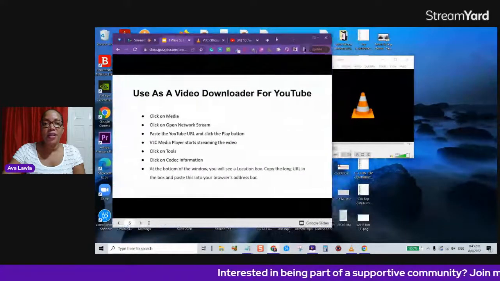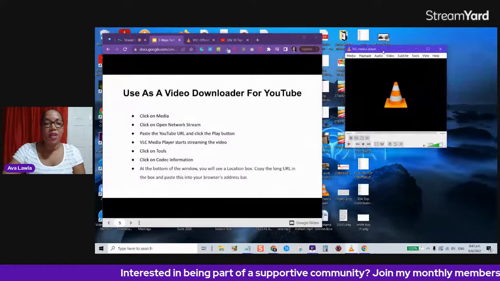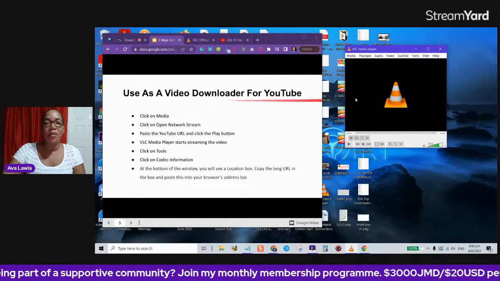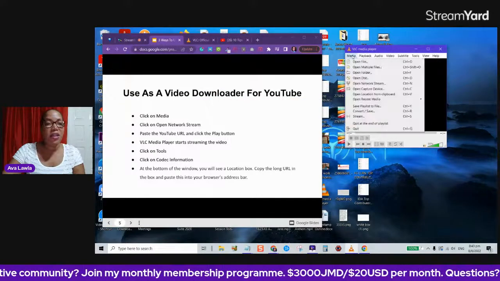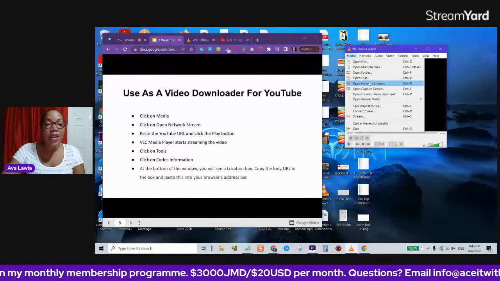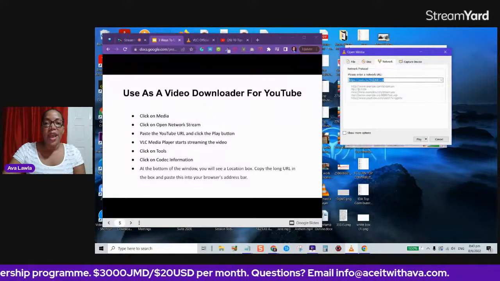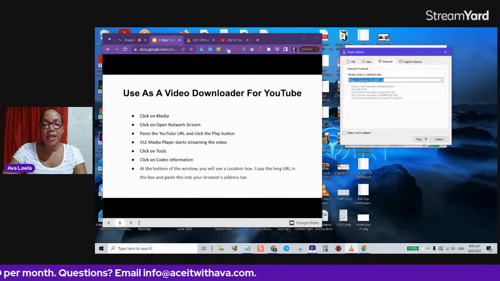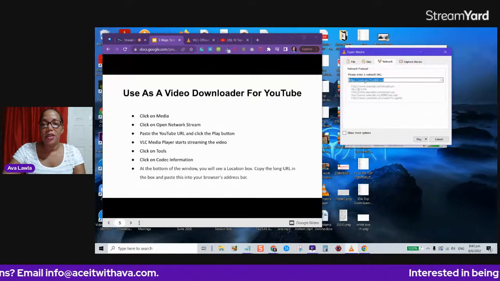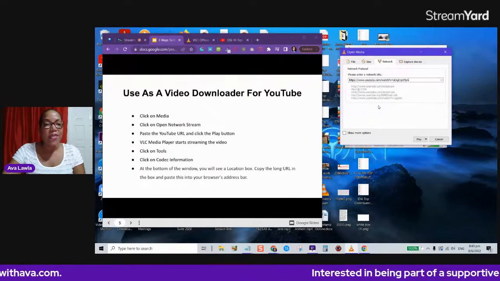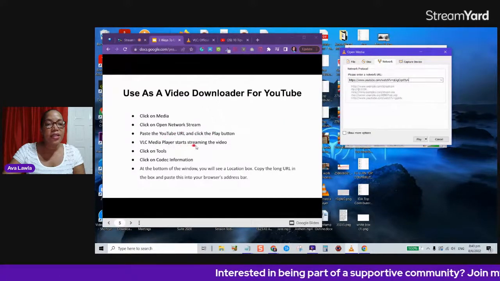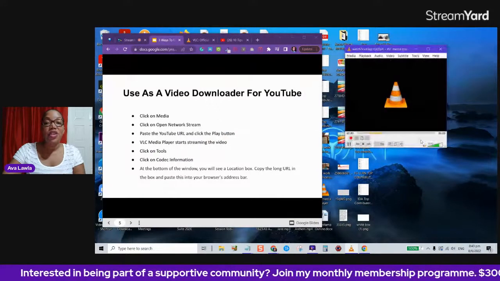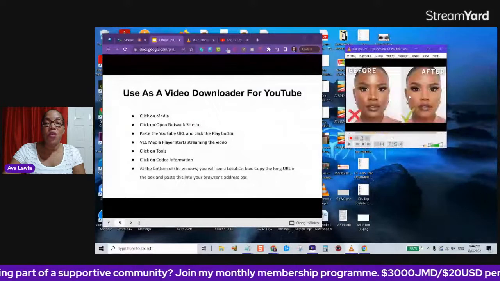So here I am on VLC again and getting things done. So the first step, what are we doing? Using it as a YouTube downloader, video downloader. So click on media, then we're going to go to open network stream. And then here where it says enter the network URL, I'm going to right click and paste the URL that I just copied. And then it says we're going to do what next? We're going to click the play button. So just click play, and then it's going to start streaming the video. The video is going to open in VLC.